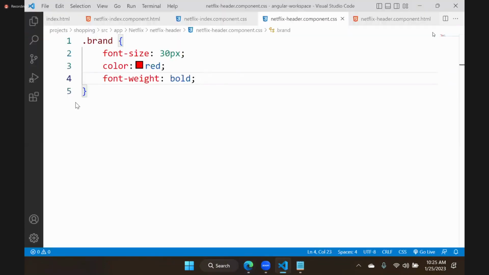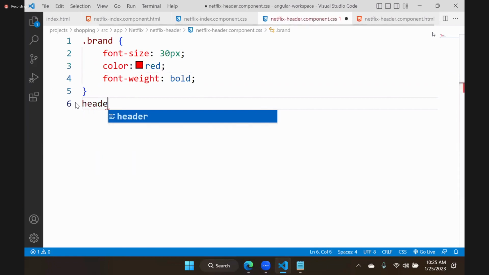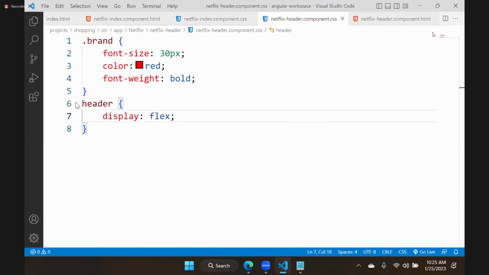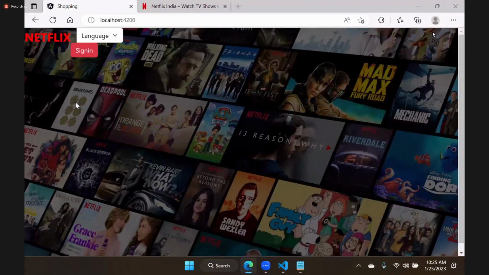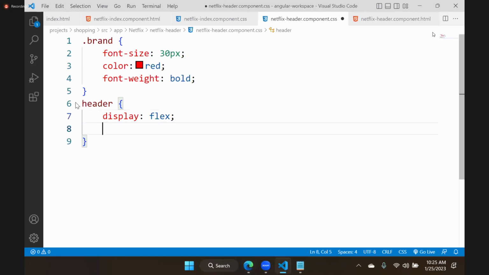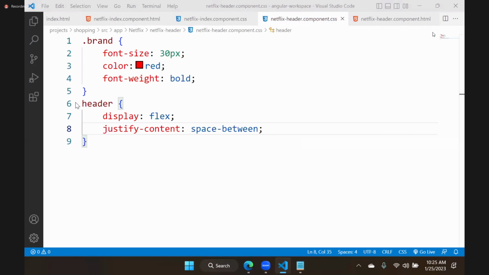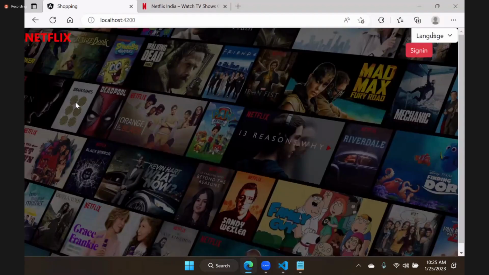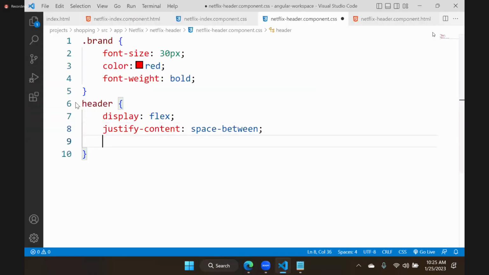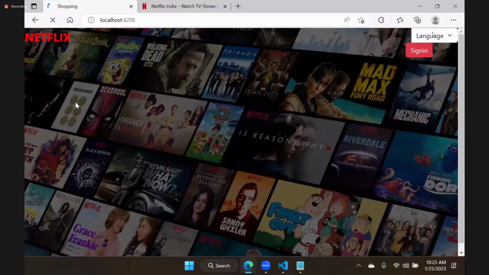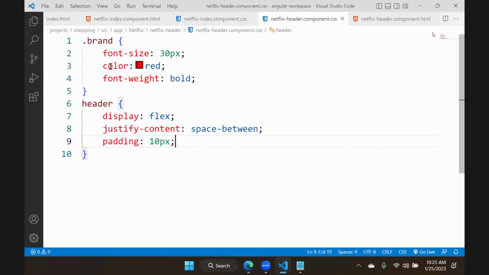Okay, I will do one more here. For header I will give display as flex. It will keep everything side by side. Display flex. Another one, I will use justify content, space between. That means one will be left, another one will be right. I will use some padding for header, padding as 10 pixel. Some gap will come. I need those buttons and that globe symbol.